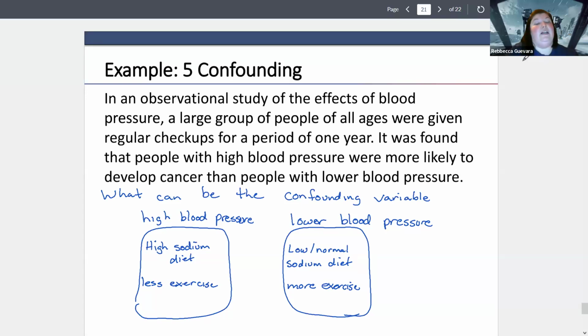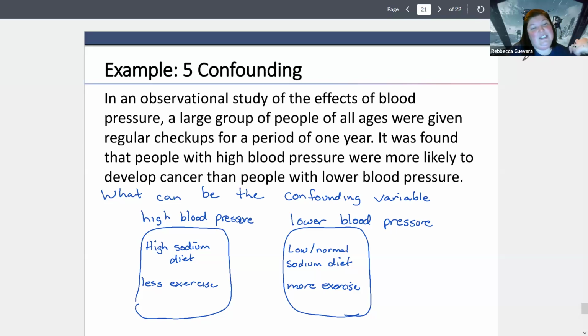So like I said, less exercise in people with higher blood pressure is common, and more exercise in people with lower blood pressure is common. And things like exercise and diet, we believe, have an effect on cancer. I don't think there was a randomized study on that. That's probably all observational study. We know those are things that are linked.